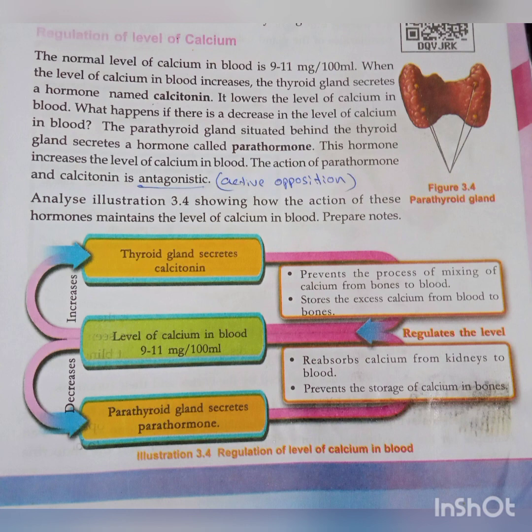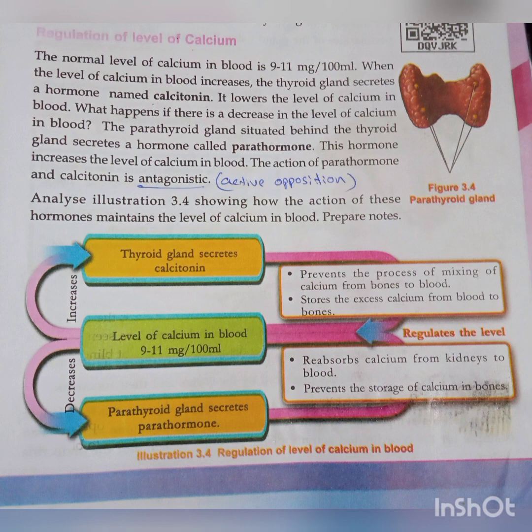What do you know about calcitonin? It lowers the level of calcium in the blood. If calcium in the blood increases, the thyroid gland secretes the hormone calcitonin. This hormone mixes in the blood and the calcium in the blood decreases. Do you know what happens if it decreases below 9? At that time, there is one more gland near the thyroid gland, known as the parathyroid gland. That gland secretes the hormone known as parathyroid hormone.